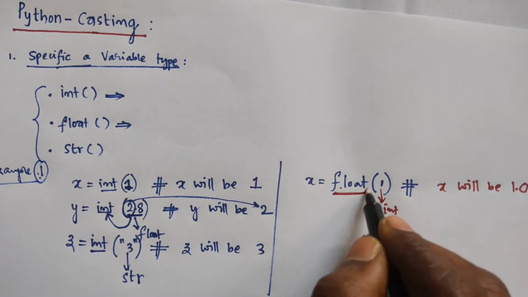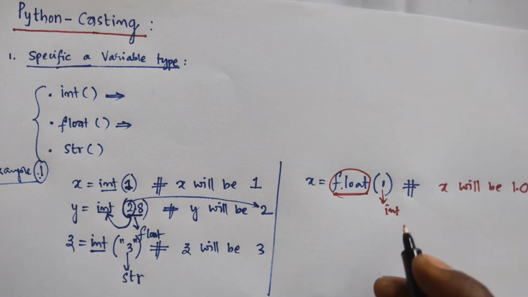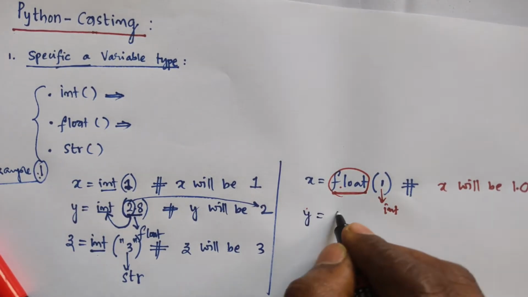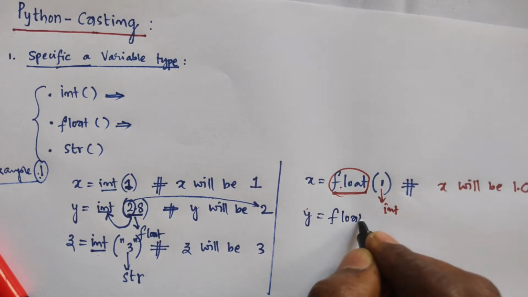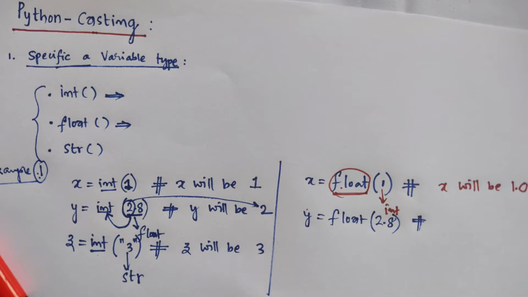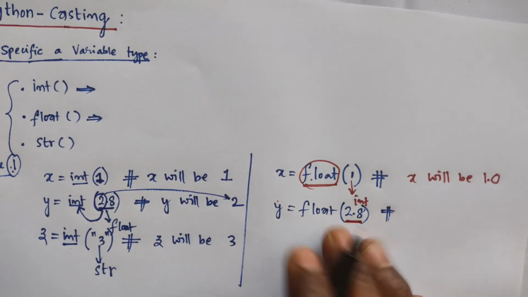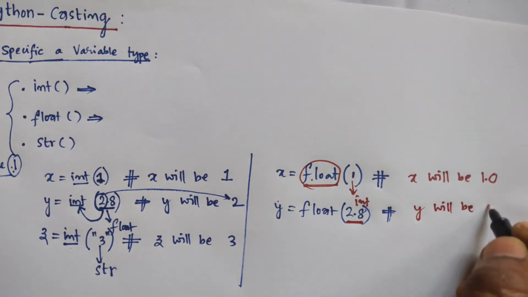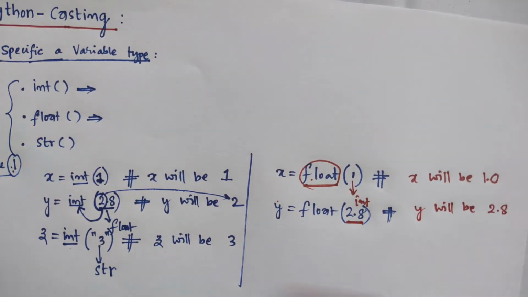Floating function always represents values as decimals. Simply you can take y is equal to float of 2.8. As usual, here the input is float, the output is also float. So, finally, we will get y as 2.8.